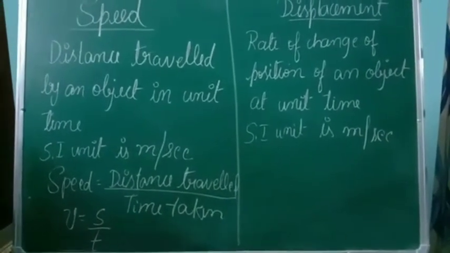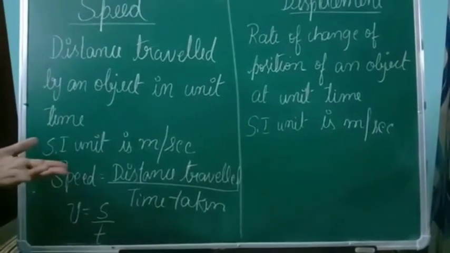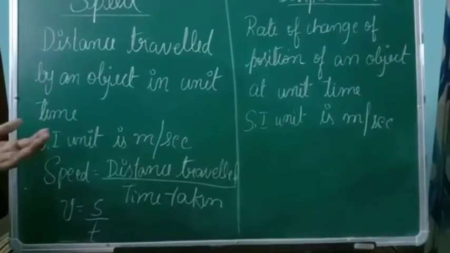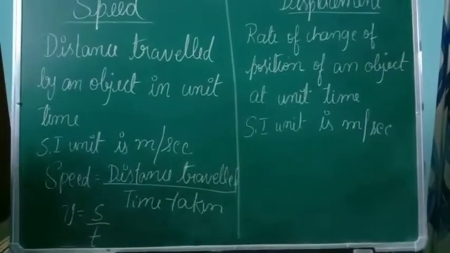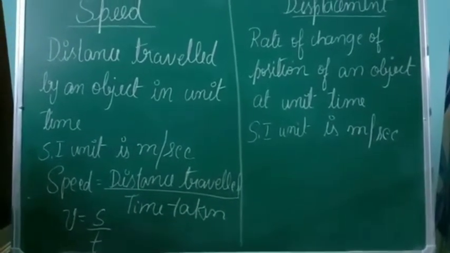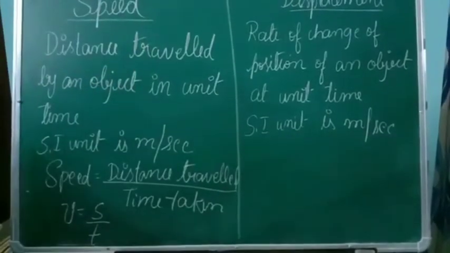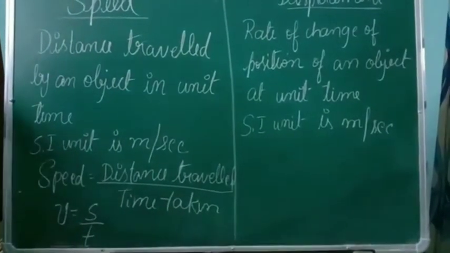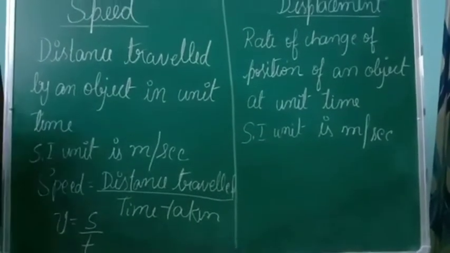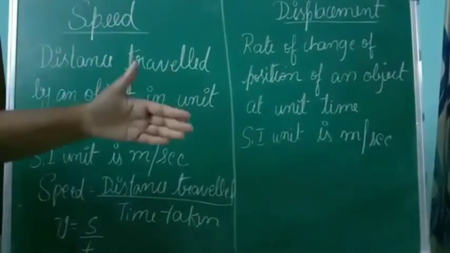Now after 5 minutes, we can consider that the bus has changed its position from Surathkal to Kulai. You are getting? Before 5 minutes the bus was in Surathkal bus stop. After 5 minutes the bus reached the Kulai stop.